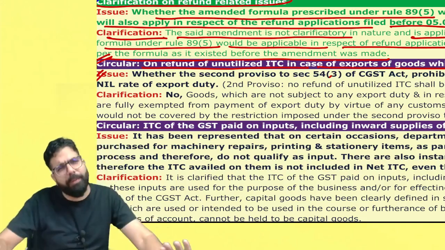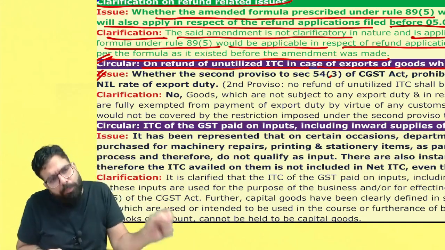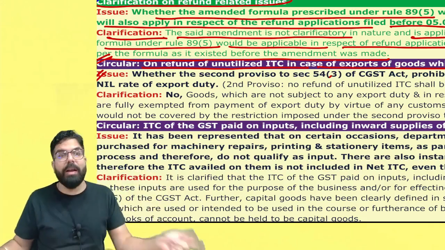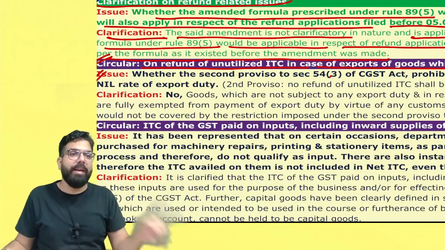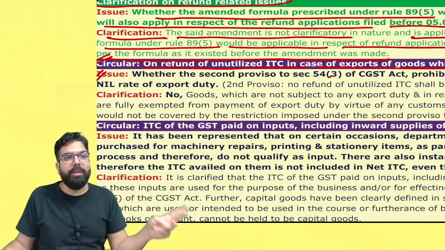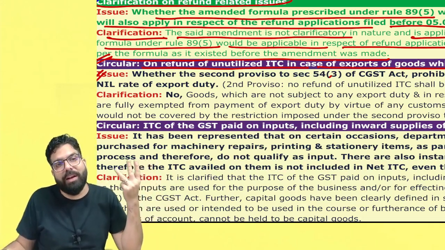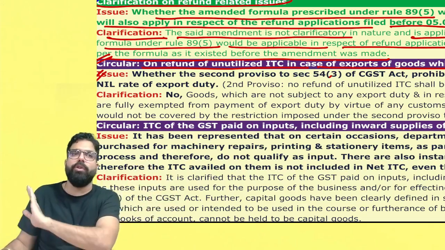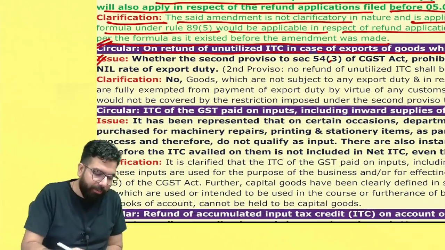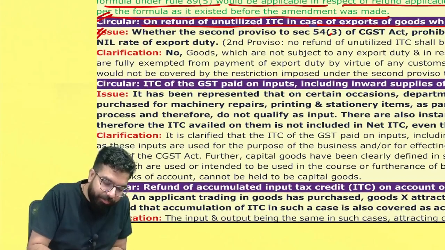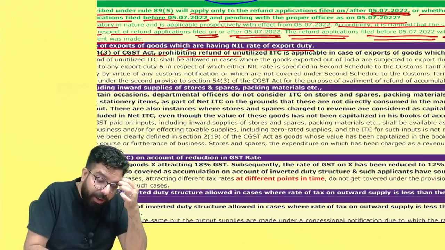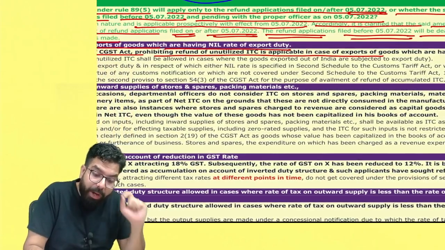They clarified, yes, you will. Only if your exported goods have some export duty, then refund of unutilized ITC is not given. Otherwise, if it is exempted, nil rated, or in the second schedule of the Custom Tariff Act your goods do not pay export duty, then in that scenario you will get refund of unutilized ITC. Clarification was sought whether the second proviso of 54(3) prohibiting refund of unutilized ITC is applicable where the goods have a nil rate of export duty.